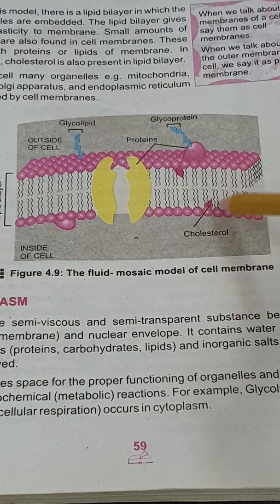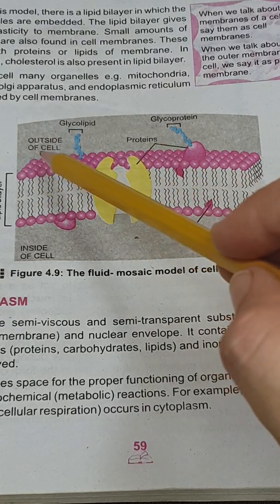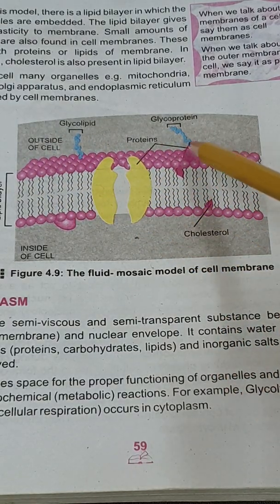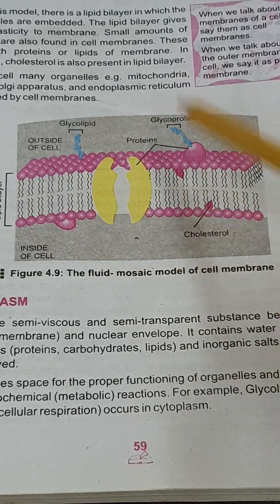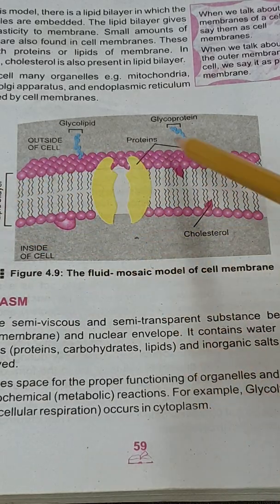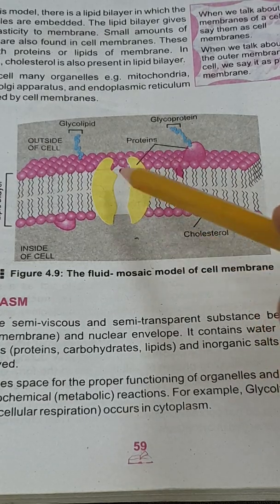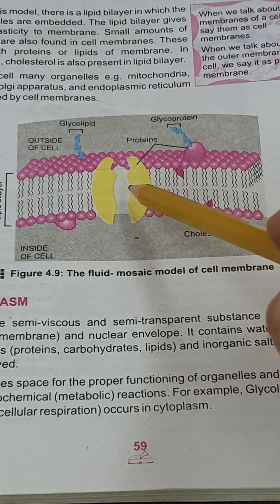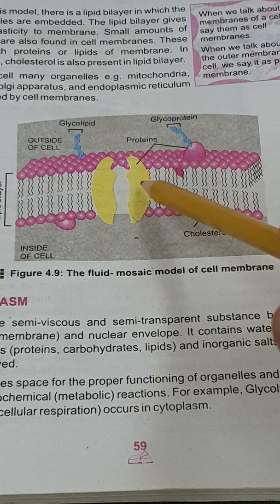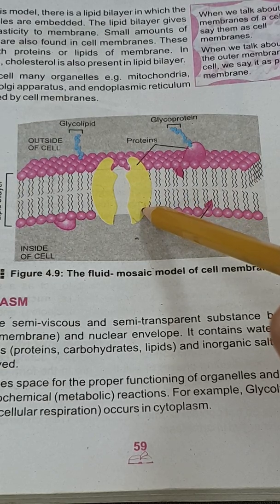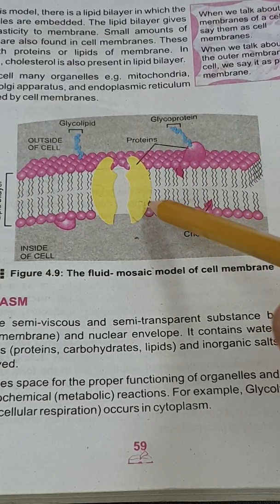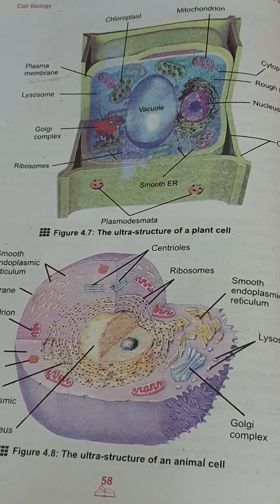So this is the composition of the cell membrane: lipid and protein and carbohydrate and cholesterol. All these make the structure of the cell membrane, and this is the fluid mosaic model which is suggested by the scientists and accepted till now. And as we know about the function of the cell membrane, it is a membrane which is present outside the cell of the animal, and the second layer of the plant cell, and provides shape and also supports the cell and also regulates the transport of the material.